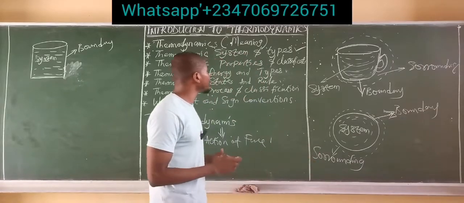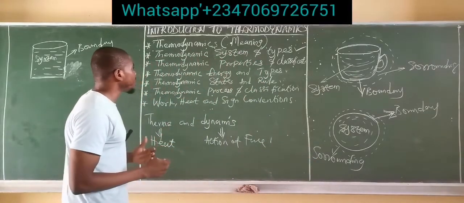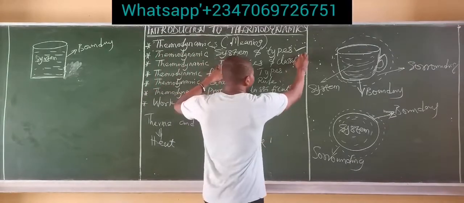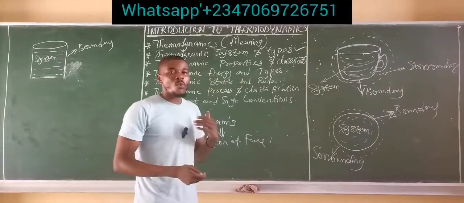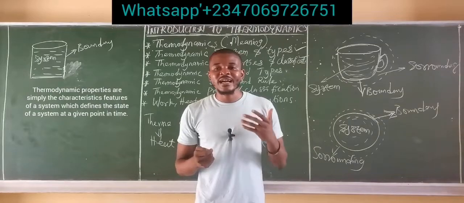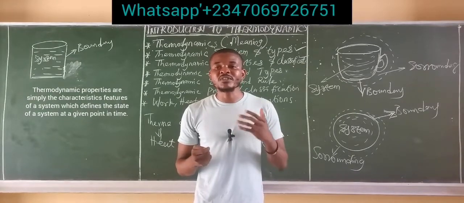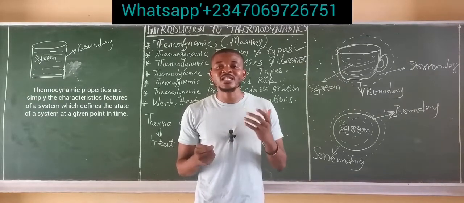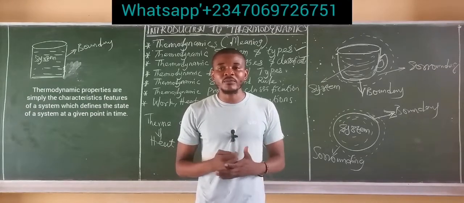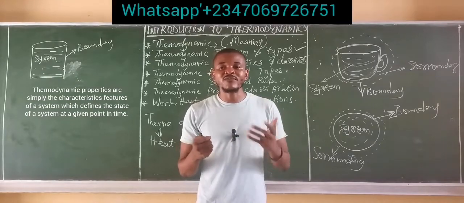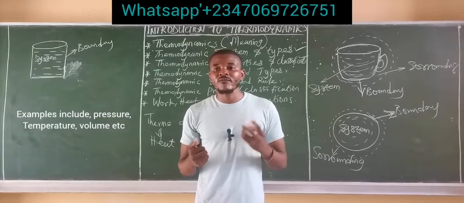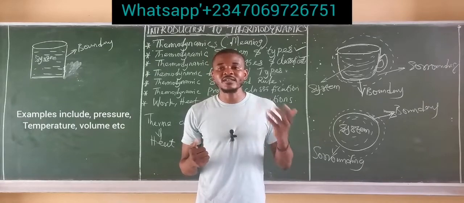Now, having done with the system and the types of system, let's move to the third thing we have today, which is the thermodynamic properties and classifications. What are thermodynamic properties? Thermodynamic properties are simply the characteristic features of a system which define the state of a system at a given point in time. Examples include pressure, volume, or temperature as the case may be.